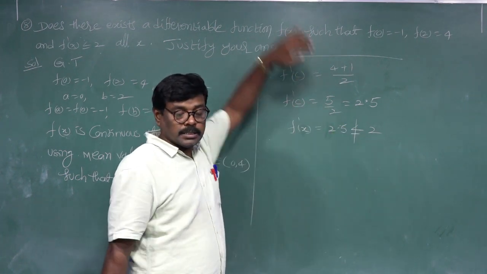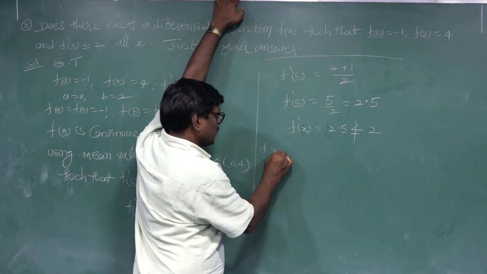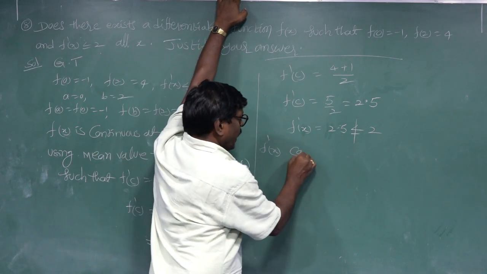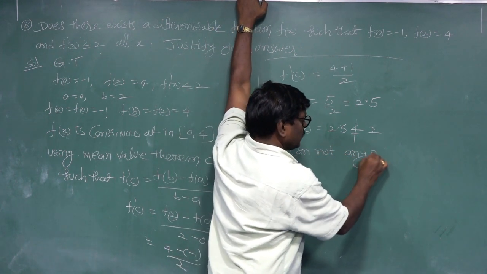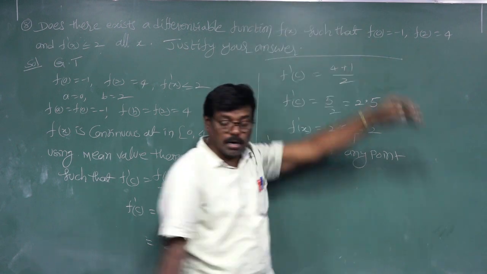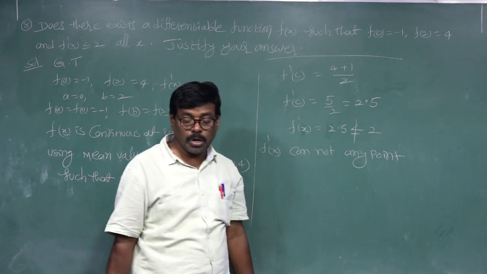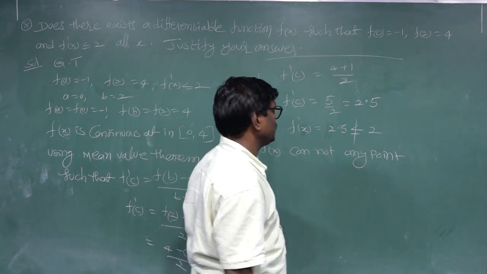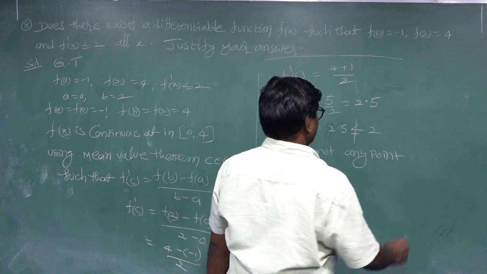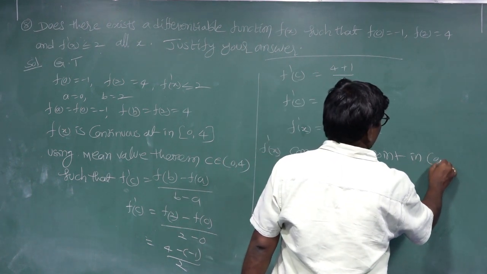Next, f dash x cannot be 2.5 at any point in 0, 4.